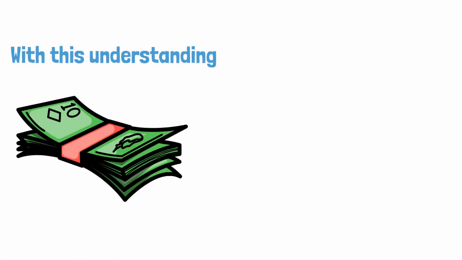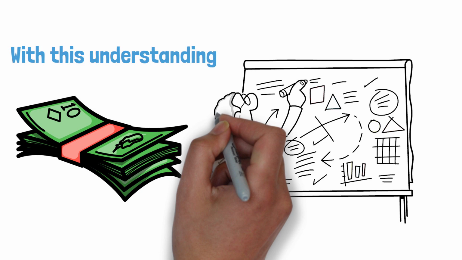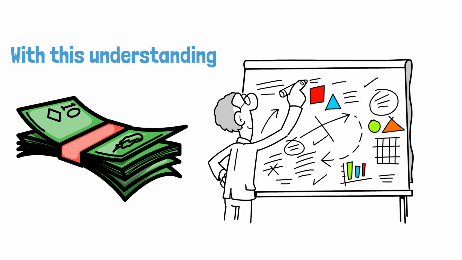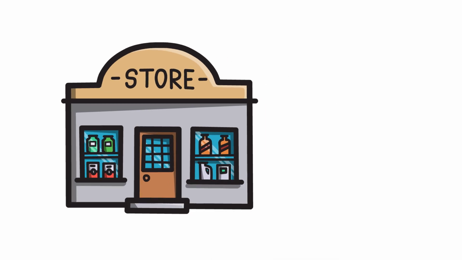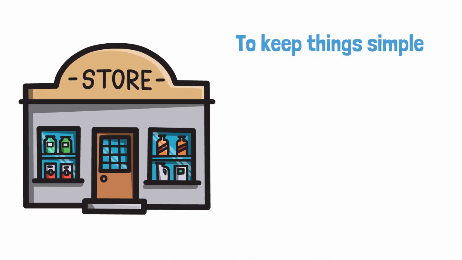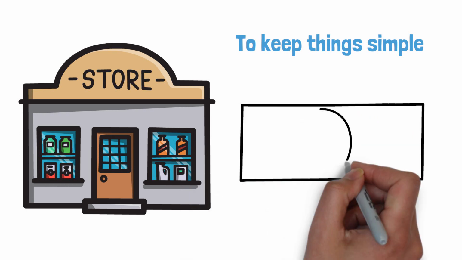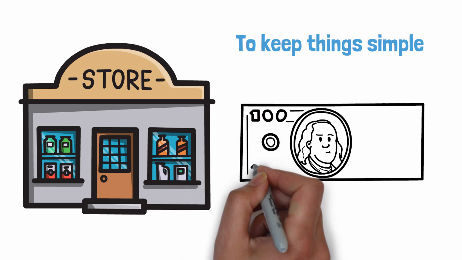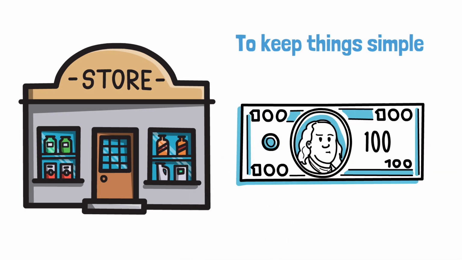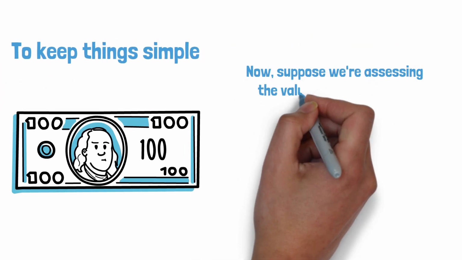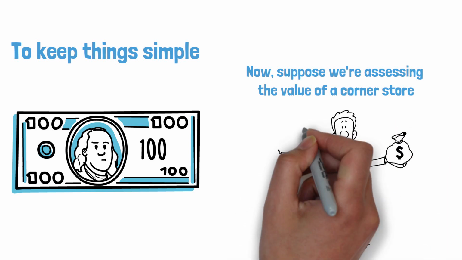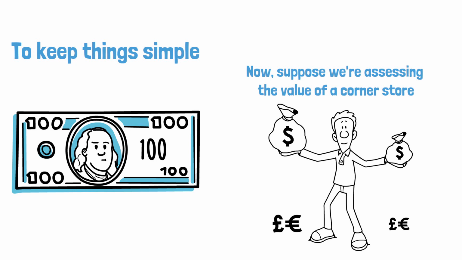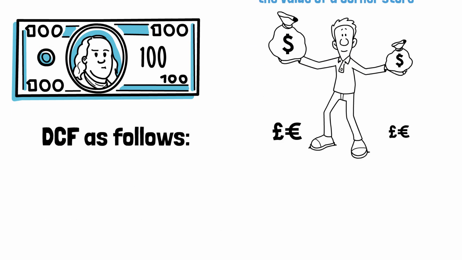With this understanding, let's now delve into calculating the intrinsic value of a hypothetical business, such as a local corner store specializing in snacks and beverages. To keep things simple, let's say that this corner store had a net income of $100 each year for the past 10 years. And in this example, pretend $100 a year is really good. Now, suppose we're assessing the value of a corner store. Assuming that free cash flow mirrors net income, we can calculate its discounted cash flow, DCF, as follows.